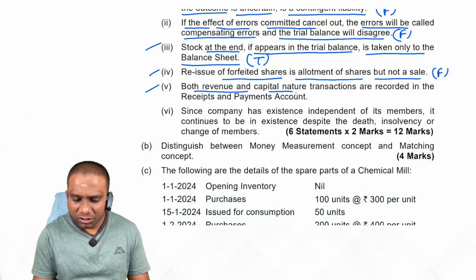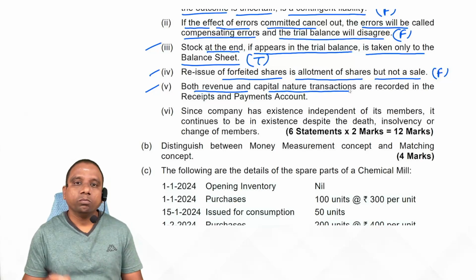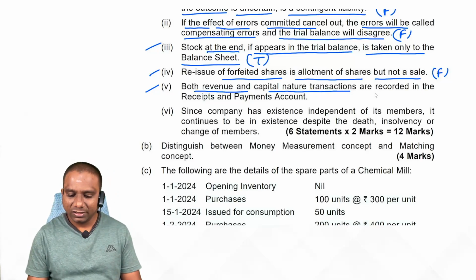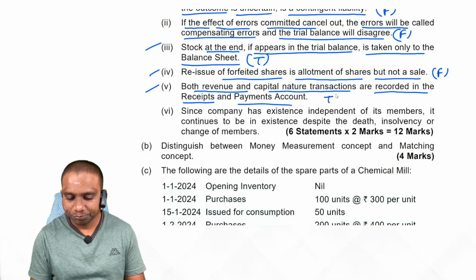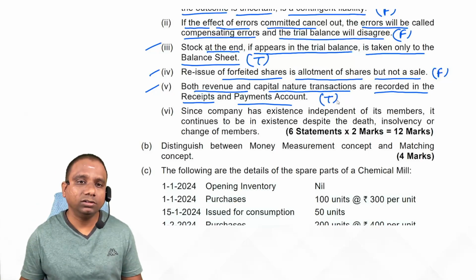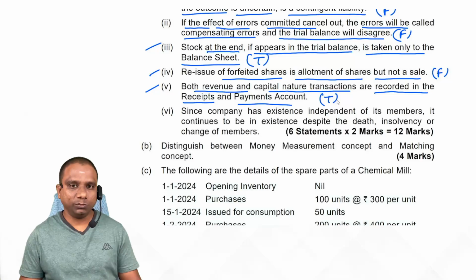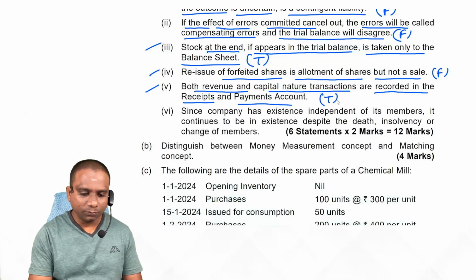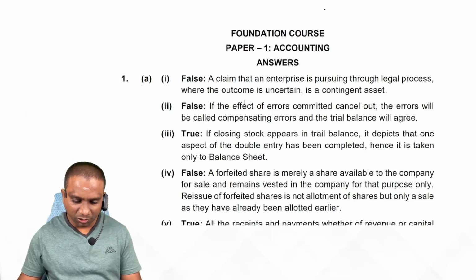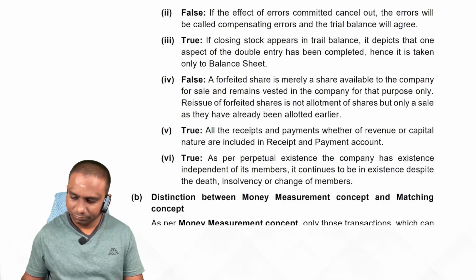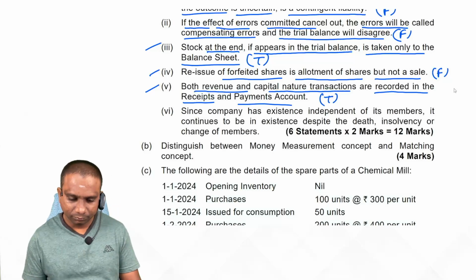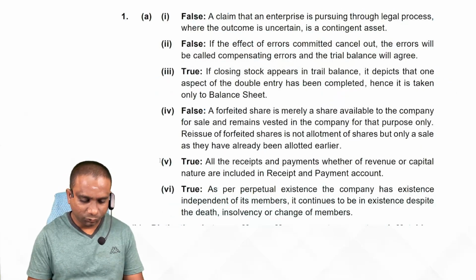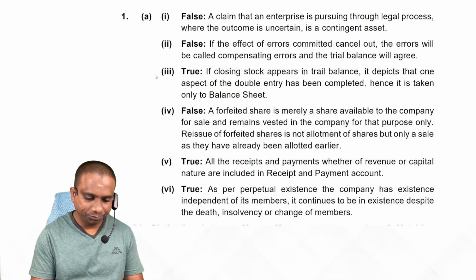both revenue and capital nature transactions are recorded in the receipts and payments account. Yes, it is true. In the income and expenditure account, we record only revenue items. But in the receipts and payments account, we record revenue and capital items. So the given statement is true. Observe carefully. Fifth one, so it is true. Observe carefully.